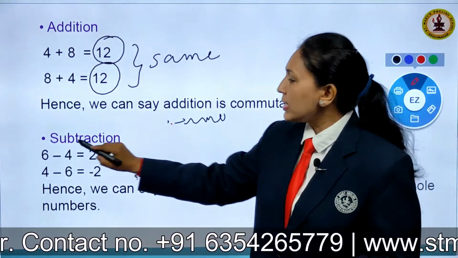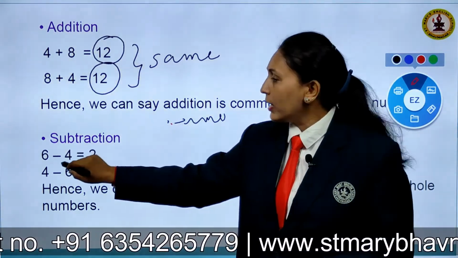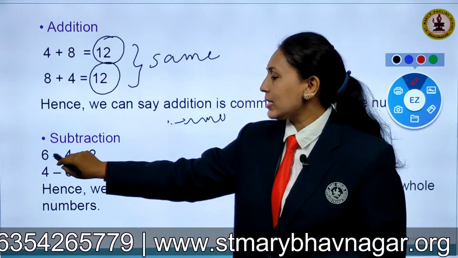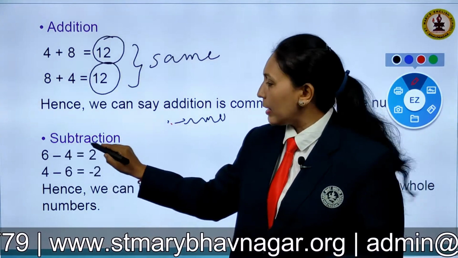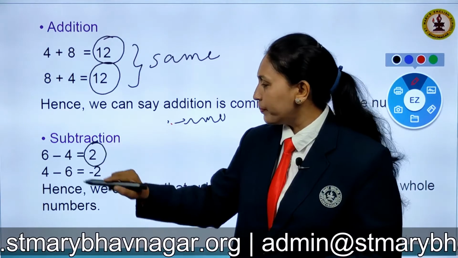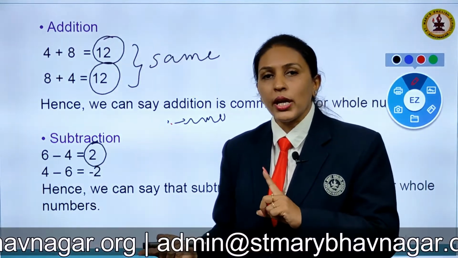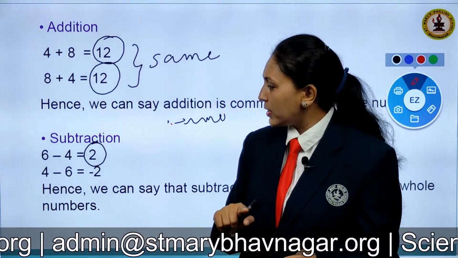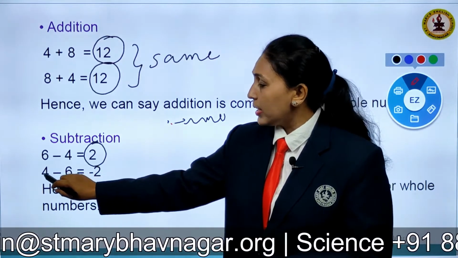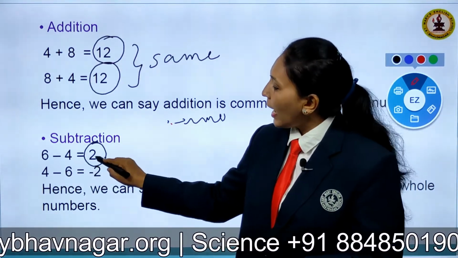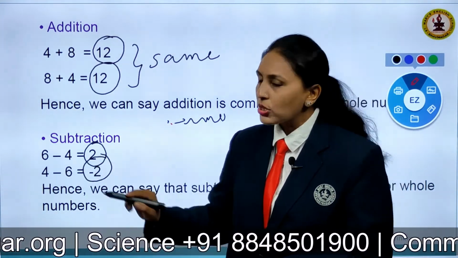Right. Now let us see for subtraction. Taking the two whole numbers 6 and 4, if I subtract them, I'll get my result as 2. Now I have to change the order of these numbers and check. Changing the order, that is 4 minus 6, children, I'll get my result as minus 2.